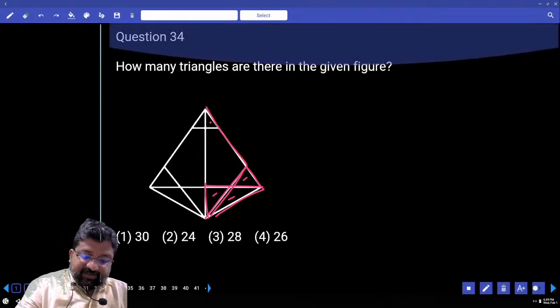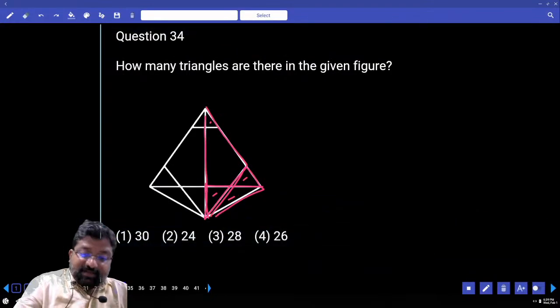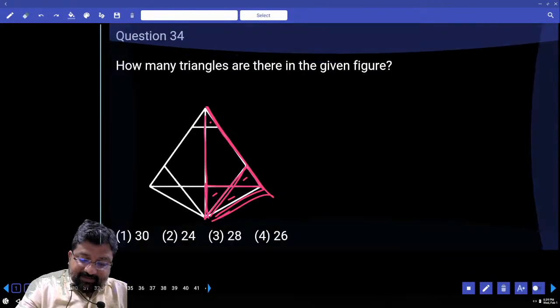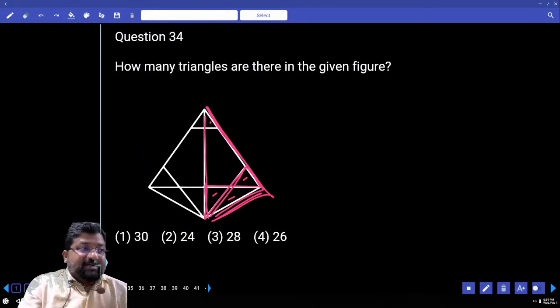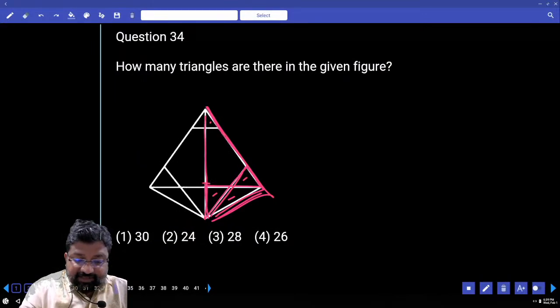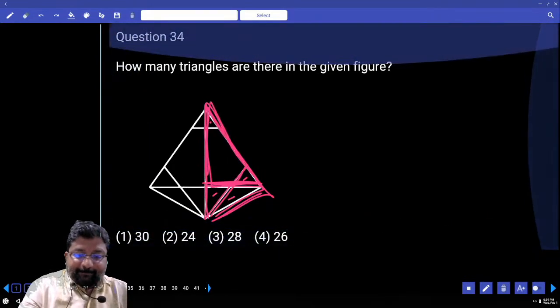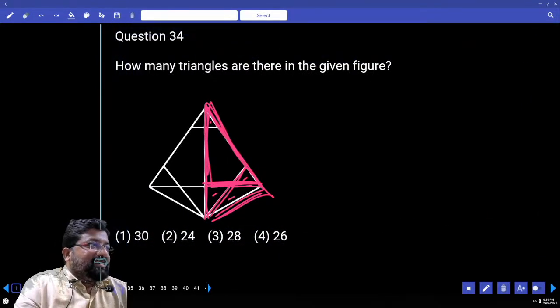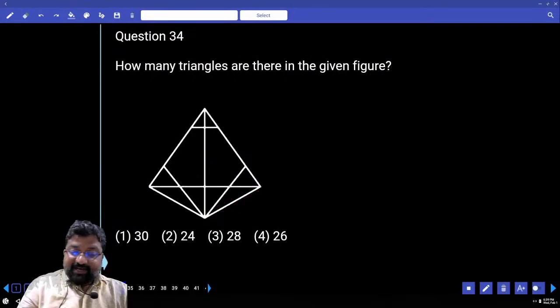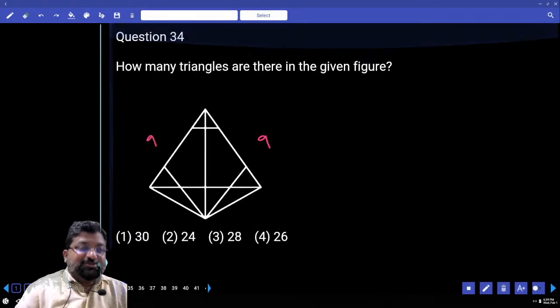This is 7. Now the bigger one, 8. Now there is one triangle which you have missed. Here, this one. How many did I get? 9. I have 9 here and 9 on the other side also.